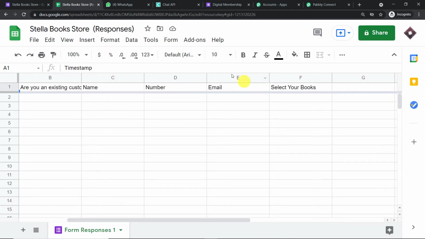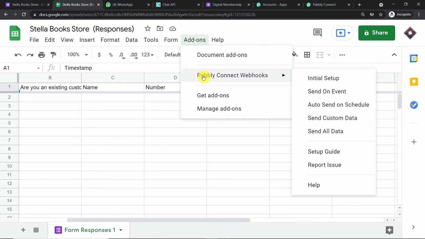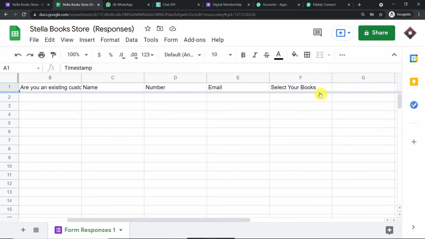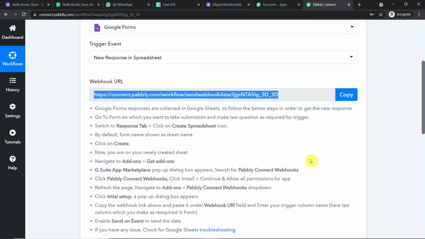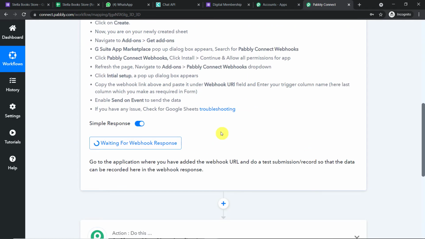Now there is one minor thing you have to do. Go back to add-ons, Pabbly Connect webhooks, just click on send on event. So this will ensure that anytime column F is filled, it will keep sending the data. Excellent. So basically at this point, we have integrated this Google Sheet to Pabbly Connect. Okay, so yes, it is showing it is waiting for the data.